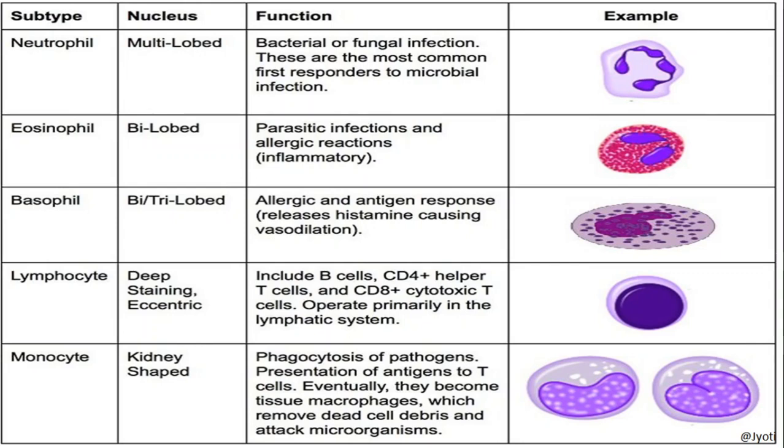But agranulocytes do not contain any granules in their cytoplasm. So here you can see the neutrophil, eosinophil and basophil are the granulocytes. They contain a specific type of granules in their cytoplasm.